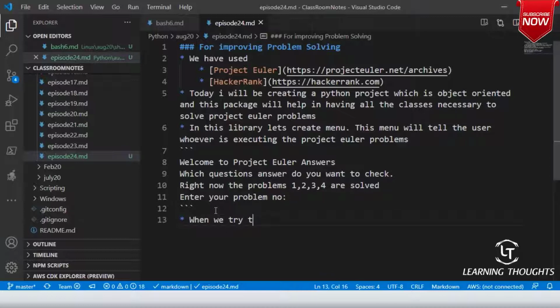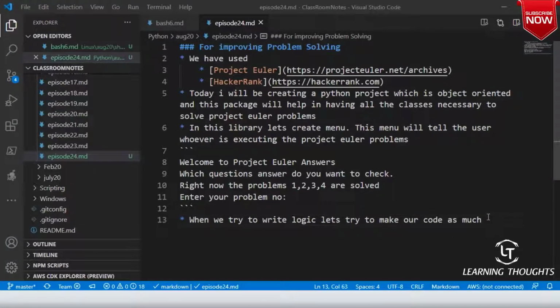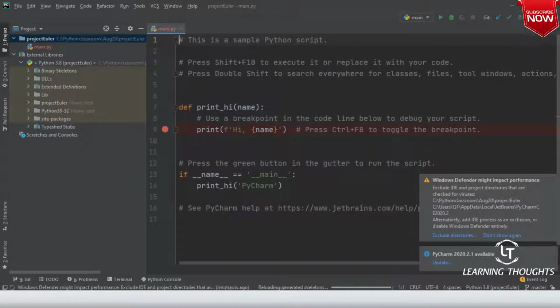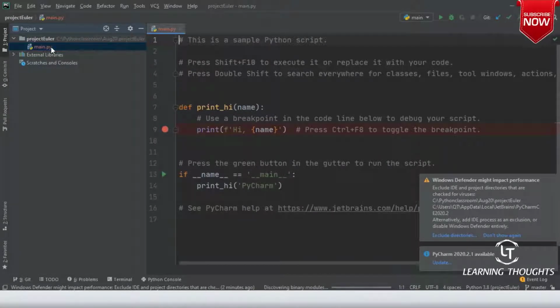When we write logic, let's try to make our code as reusable as possible. All right, our project is created. No, I don't want to add it to Git. I will add it manually. Right now, if you look into our project, we have only one file, which is main.py.